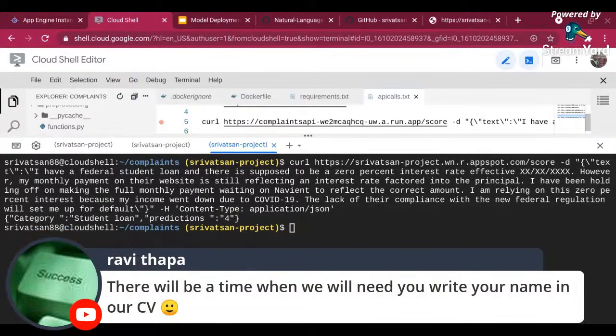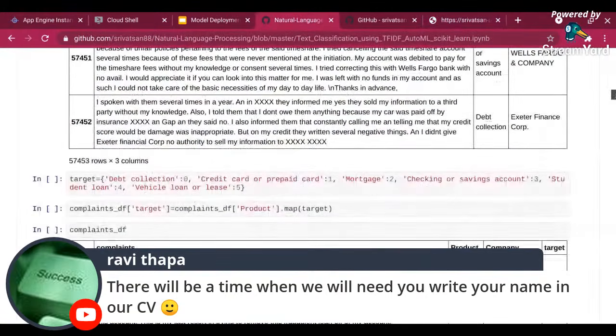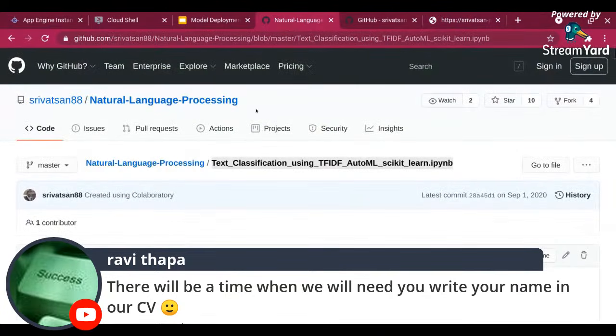Thank you, Vijay, for sending this feedback, and thank you, everyone. The best thing is, I have a lot of playlists where you can go and practice, and you can put projects in your portfolio. If you take the project I was talking about in my GitHub repo, the complaints dataset is a real-world dataset. These are customers who have really complained about banks.